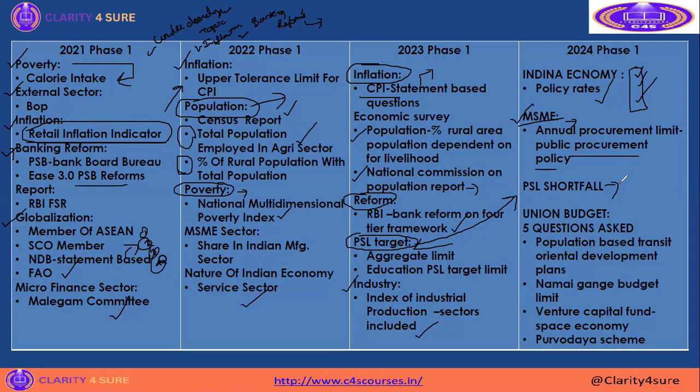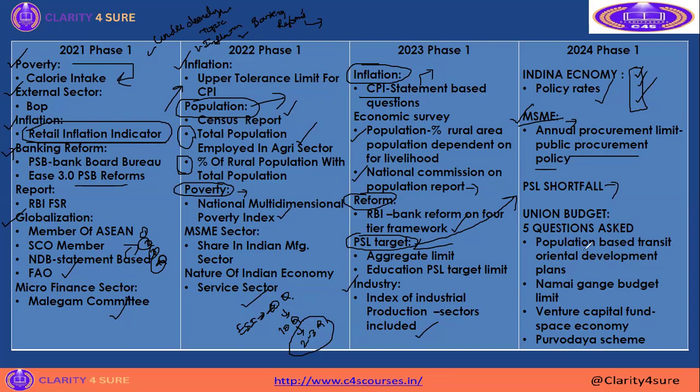Always, the ESI consists of 40 questions, so out of 40 questions, 10 questions will be on the economic part. Out of these 10 questions, around 2 to 3 questions will be on the union budget as well as economic survey. But in 2024 the pattern changed a little bit and they asked around 5 questions from the union budget. Direct questions from the union budget.